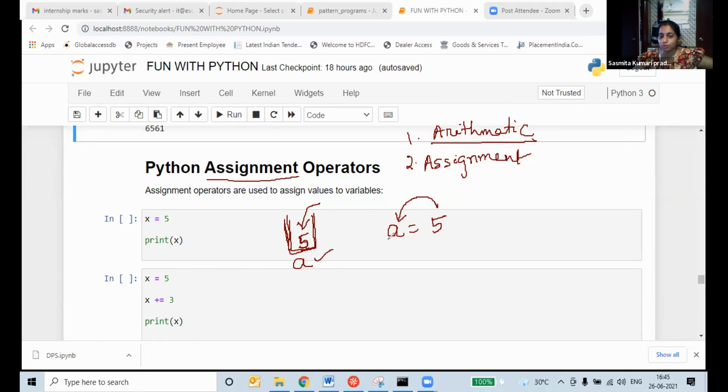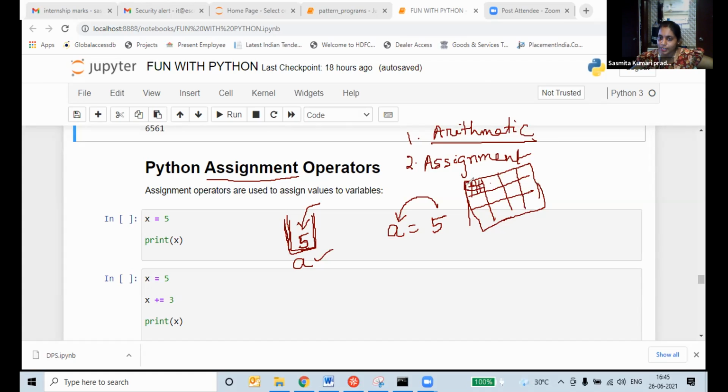Got it, students? What is assignment operator? Our memory is like a box type. Here it will be stored shelf-wise, like one shelf, two shelves, and inside the shelf again there will be shelves. Like this it will be the storage places.